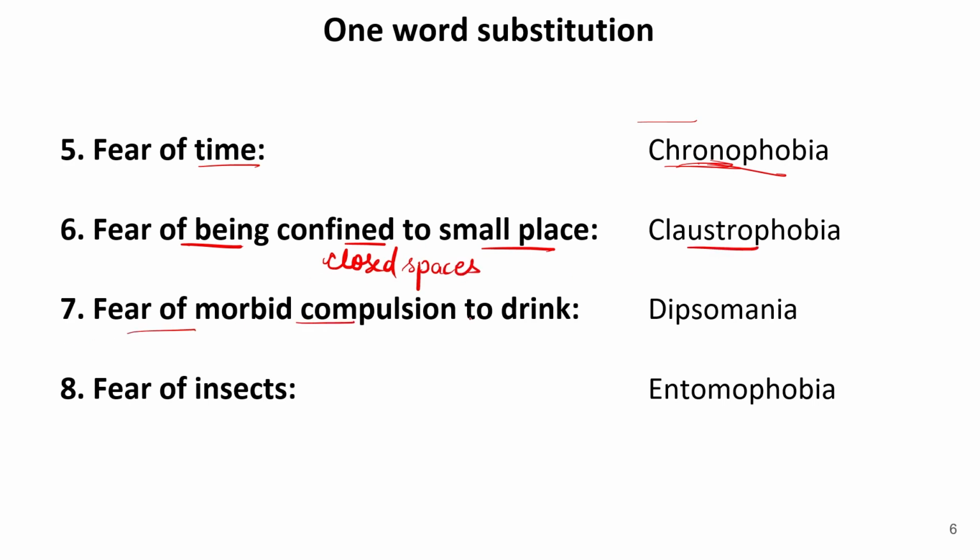Fear of morbid compulsion to drink. This is known as dipsomania. Fear of insects. This is known as entomophobia because for insects we use a root word that is ento, and entomophobia is a fear of insects. When somebody is in fear of insects.